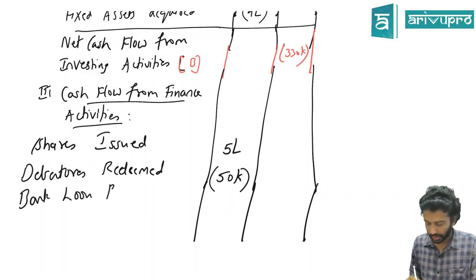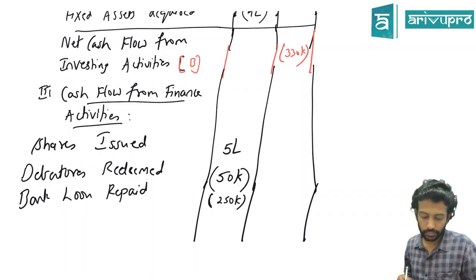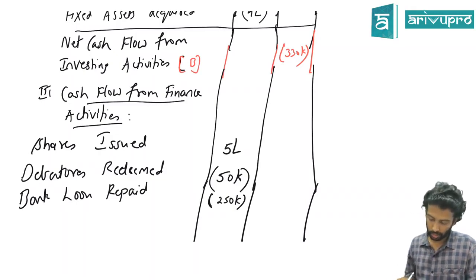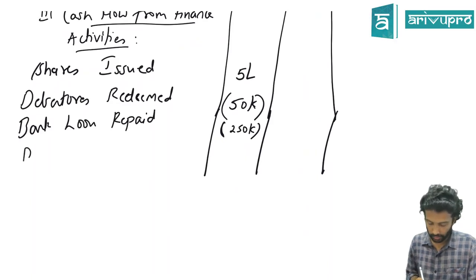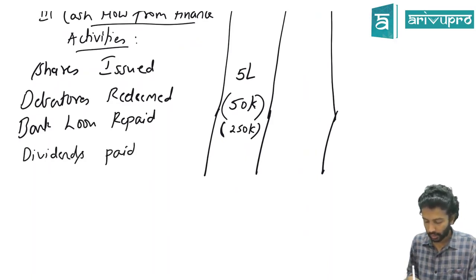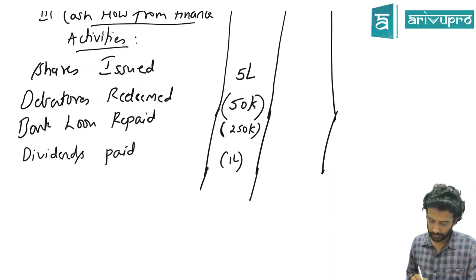Bank loan has been repaid to what extent? 2,50,000. Yes, that's all. One more is there, which is what? Dividends paid. How much is dividends paid? 1 lakh. So that's all.